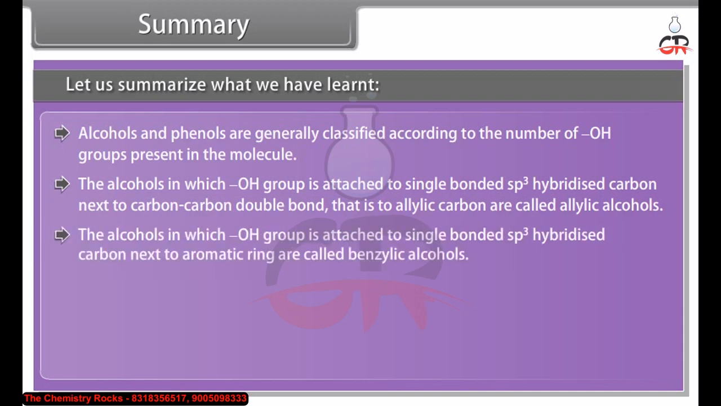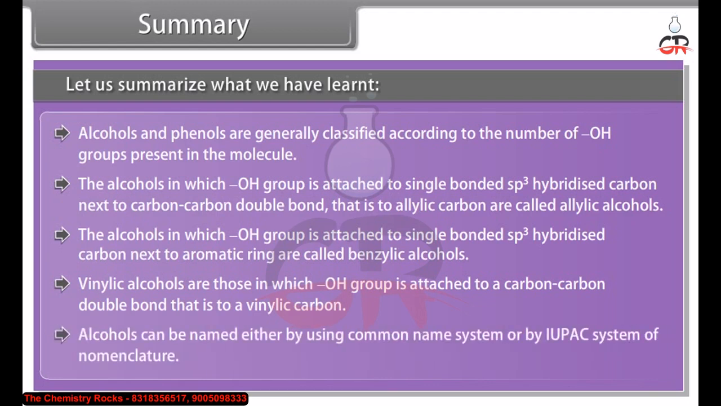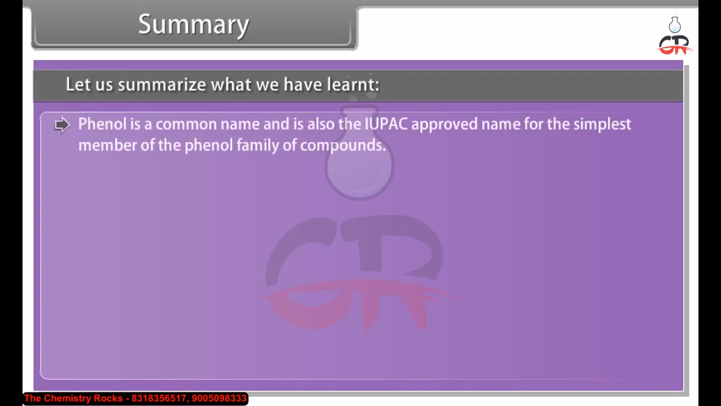The alcohols in which the hydroxyl group is attached to a single bonded sp3 hybridized carbon next to an aromatic ring are called benzylic alcohols. Vinylic alcohols are those in which the hydroxyl group is attached to a carbon-carbon double bond, that is to a vinylic carbon. Alcohols can be named either by the common name system or by the IUPAC system of nomenclature. Phenol is a common name and is also the IUPAC approved name for the simplest member of the phenol family of compounds. According to the IUPAC system, ethers are named as alkoxyalkanes.